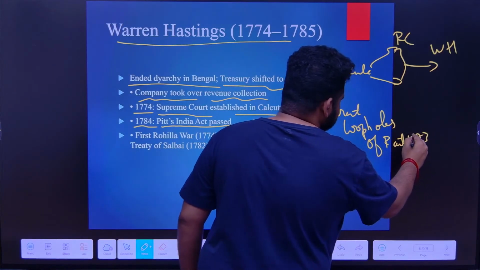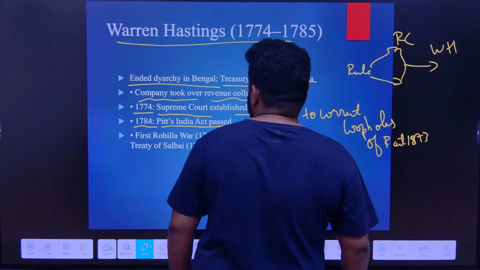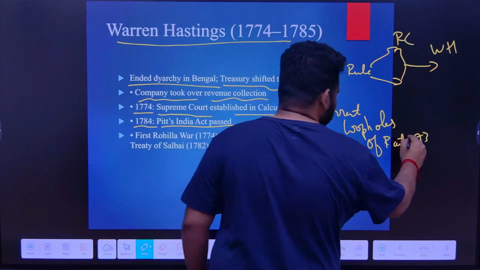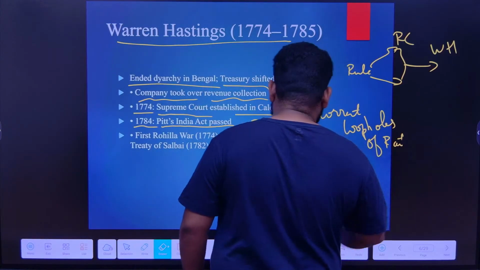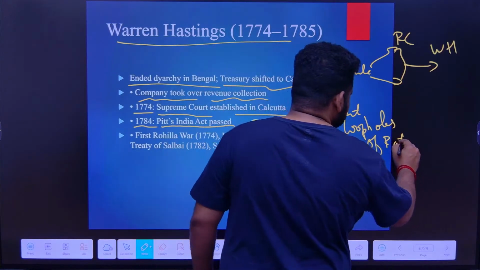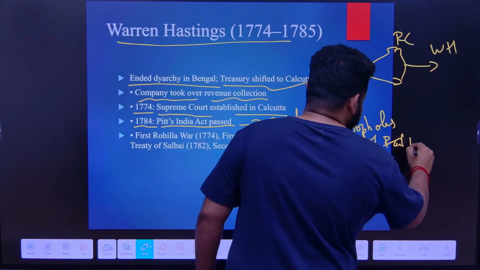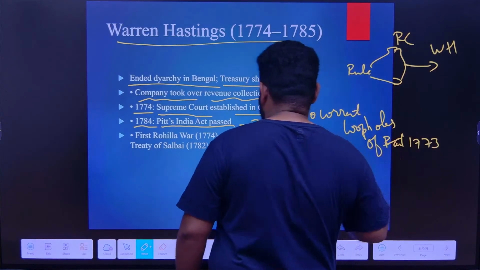Not 1973 or 1873, sorry, it is 1773, not 19. That looked like a 9.